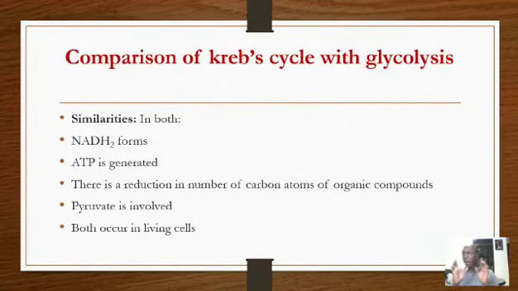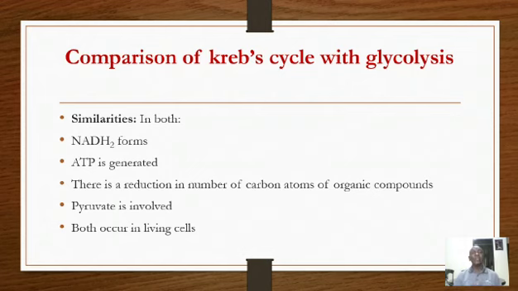Now, if we make a comparison between the Krebs cycle and glycolysis, remember, glycolysis is the first stage, Krebs cycle is the second stage. In both there is formation of NADH2. I think we remember that in glycolysis, there was formation of ATP directly and formation of ATP indirectly as a result of formation of NADH2.